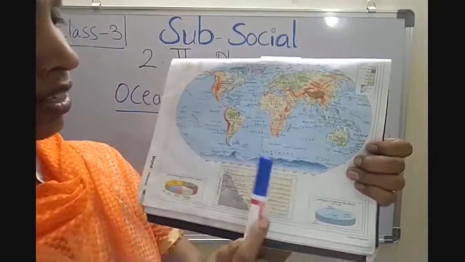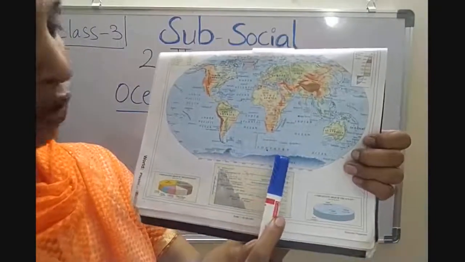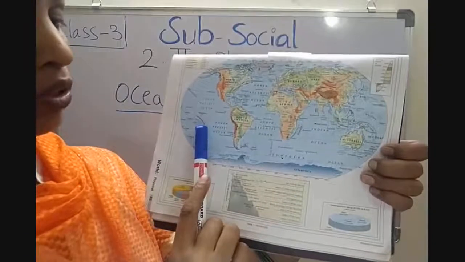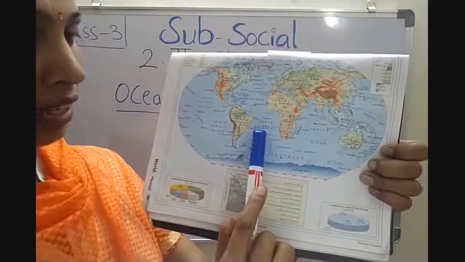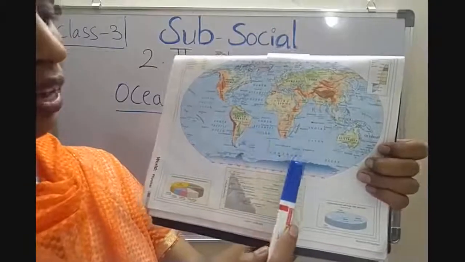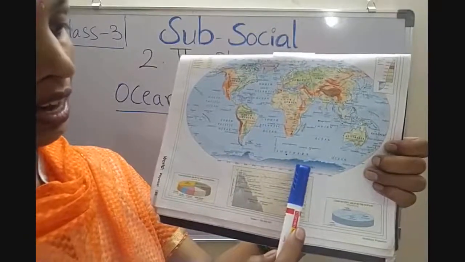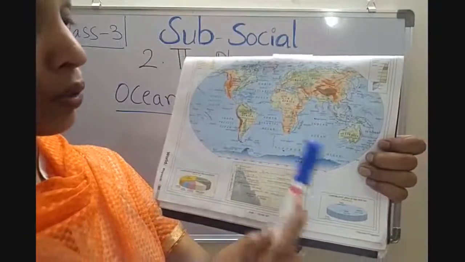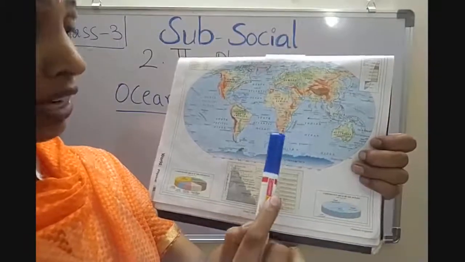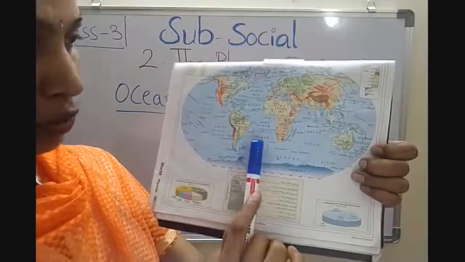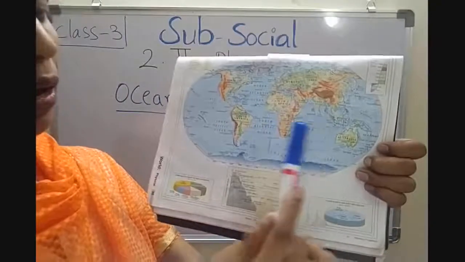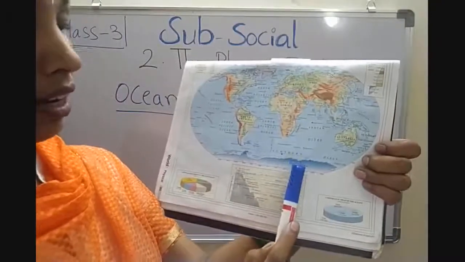Next, Southern Ocean is formed when the Pacific Ocean, Indian Ocean and Atlantic Ocean merge around a continent, Antarctica. So here the Southern Ocean is formed when the Pacific Ocean, Atlantic Ocean and Indian Ocean merge around Antarctica.